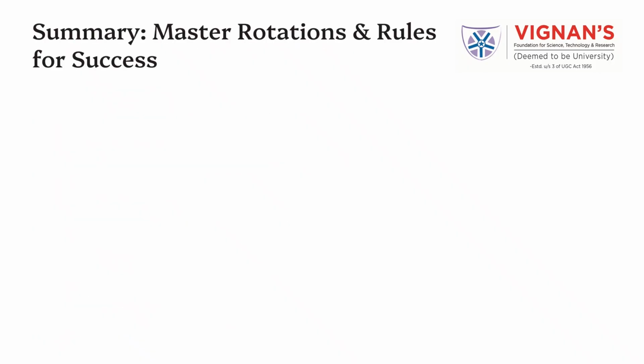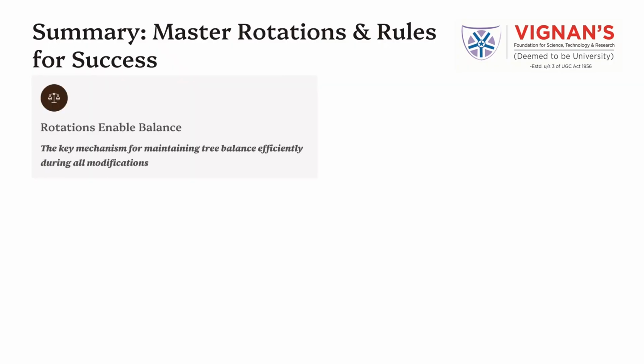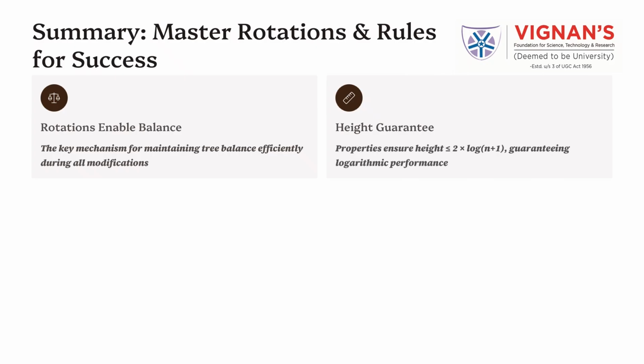Summary: master rotations and rules for success. Rotations are the core mechanism that enable red-black trees to maintain balance efficiently during all insertions and deletions. They allow the tree to restructure itself while preserving the binary search tree property. The red-black tree rules provide a height guarantee. By enforcing these properties, the height of the tree is always bounded by 2 times log of (n plus 1), ensuring logarithmic performance. Mastering case analysis is essential.